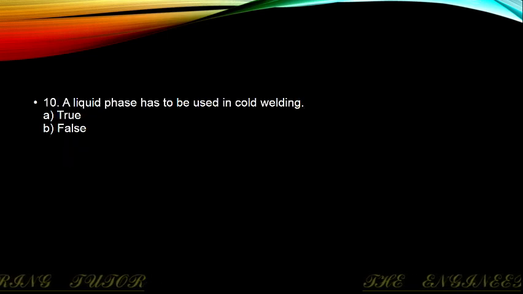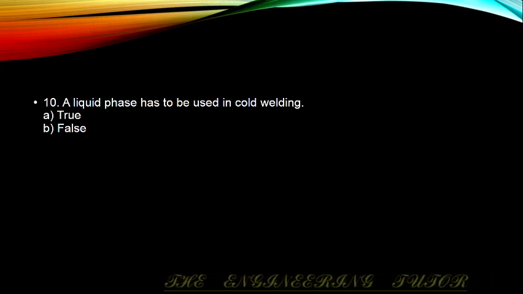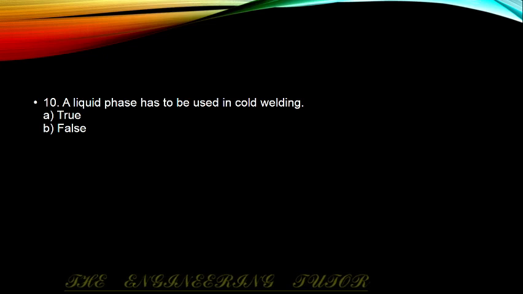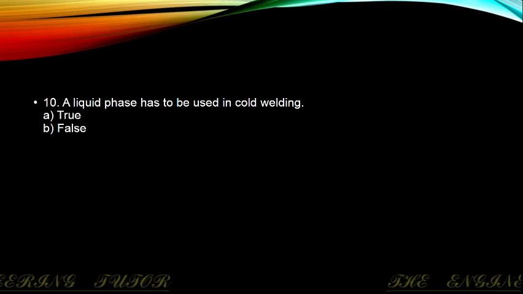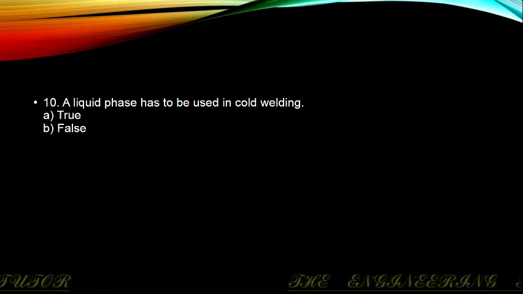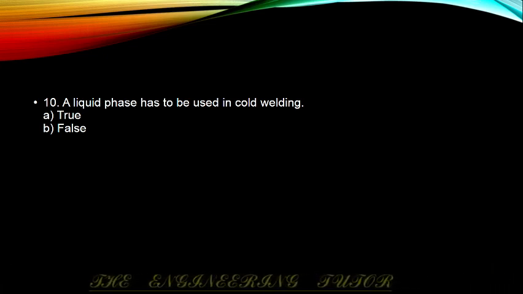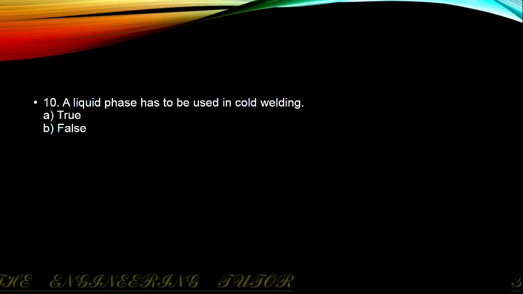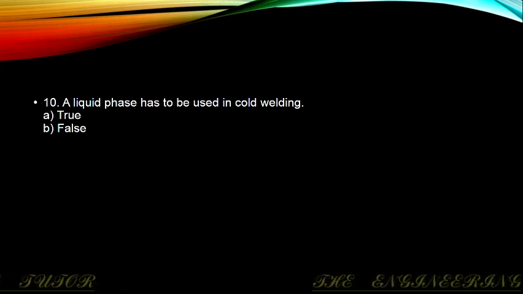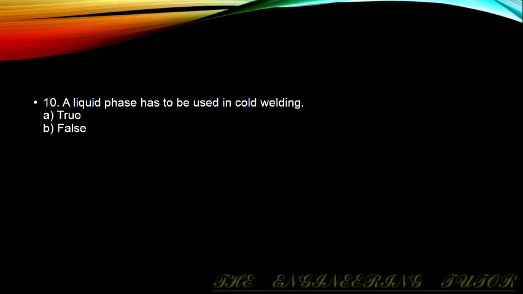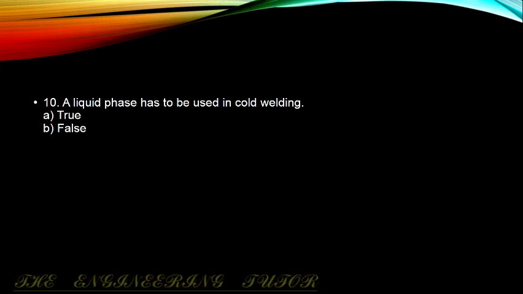The last question, a liquid phase has to be used in cold welding. So, option A true, option B false. In cold welding, we will not be using the liquid phase. It is hot welding that uses a liquid or molten state for the joining of two pieces of metal. But in cold welding, there is no use of a liquid phase. So the option is false. So that is our 10 questions from the types of welding process.